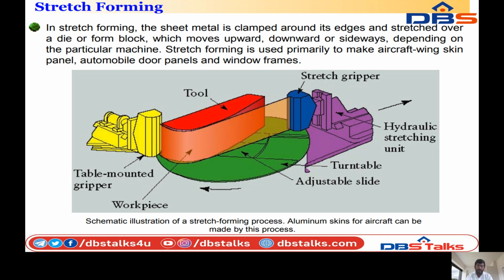The bottom of the workpiece is arranged on a turnable or adjustable slider. This process makes products such as aircraft wing skin panels, automobile door panels, and window frames.